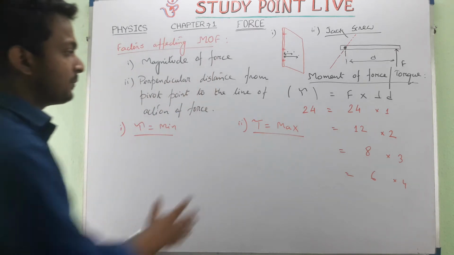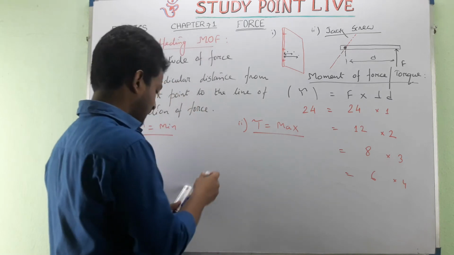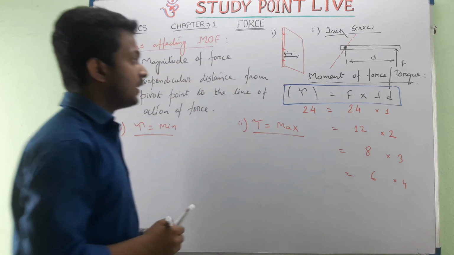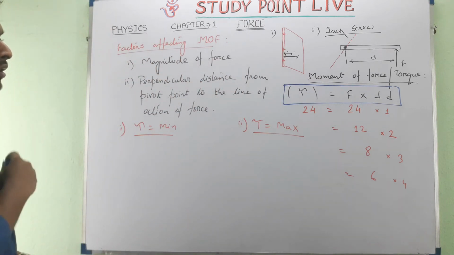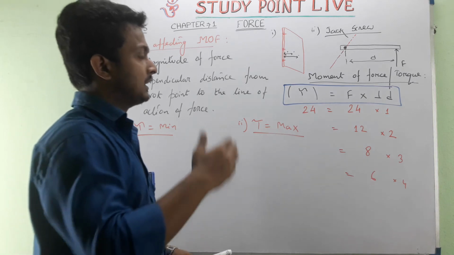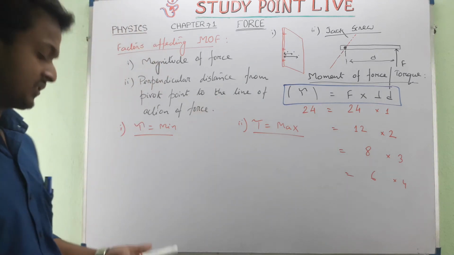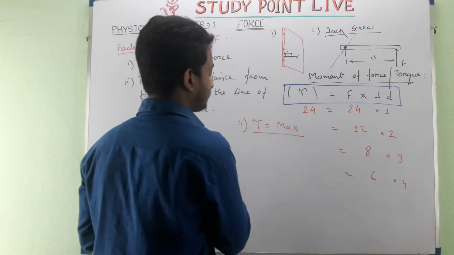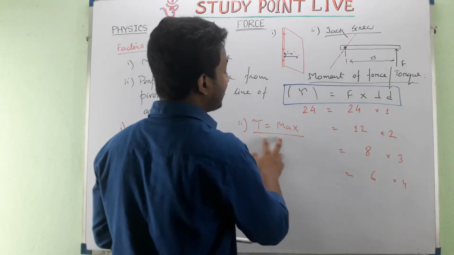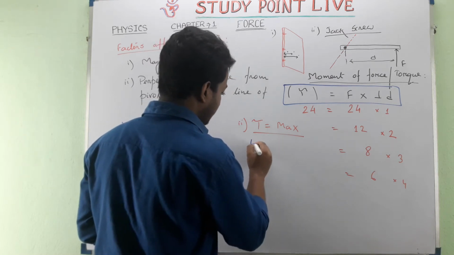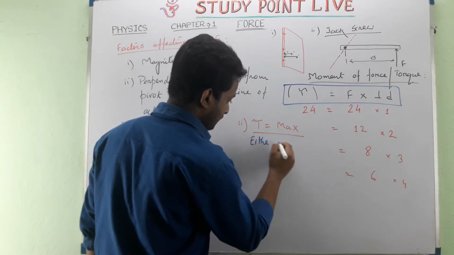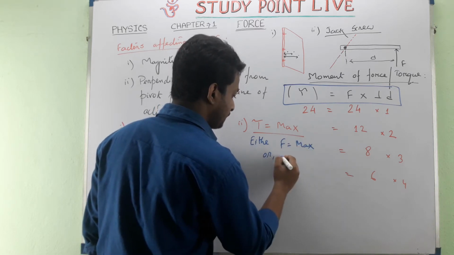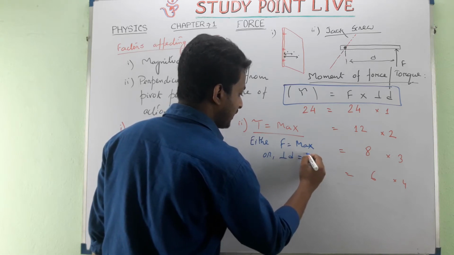Let us discuss the maximum first. From the relation among torque, the magnitude of force and the distance, tau max is possible when either F is maximum or the perpendicular distance is maximum.